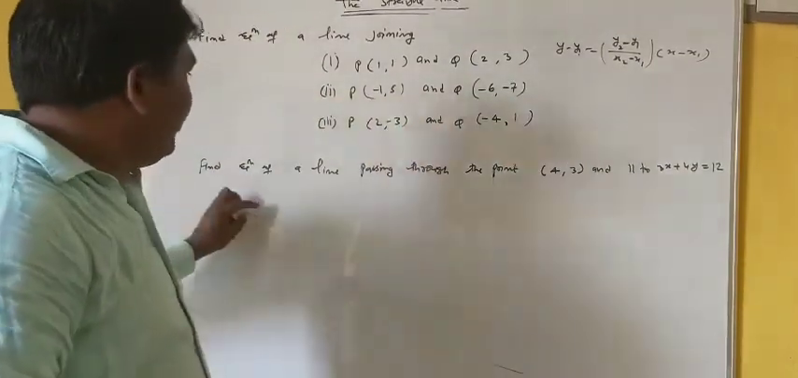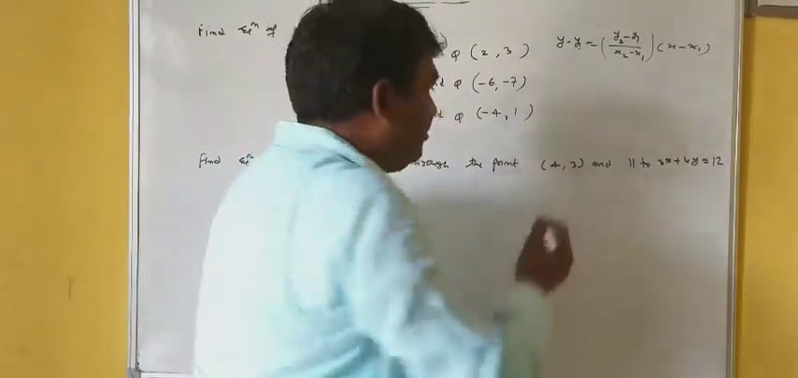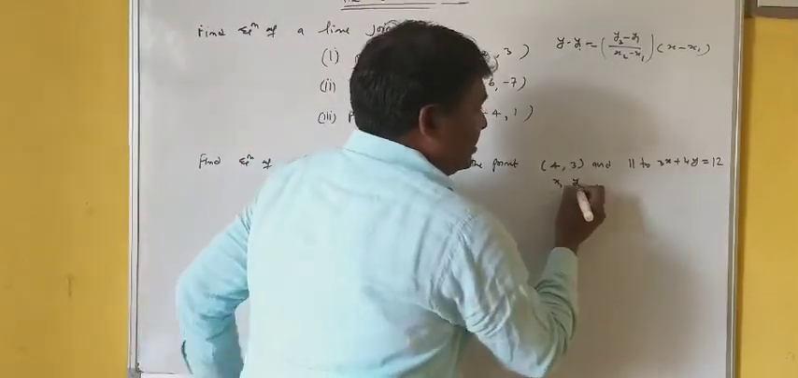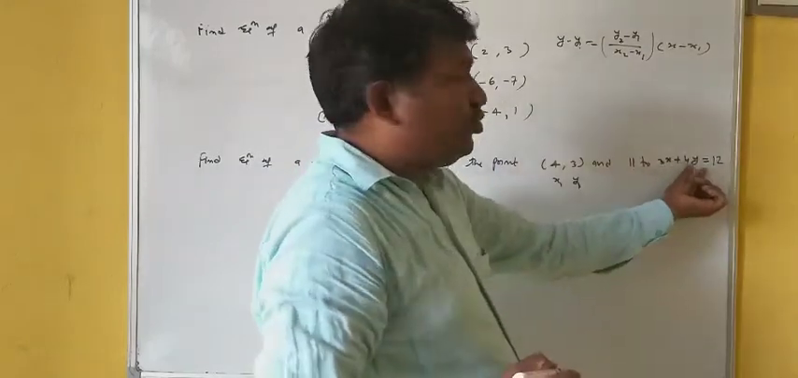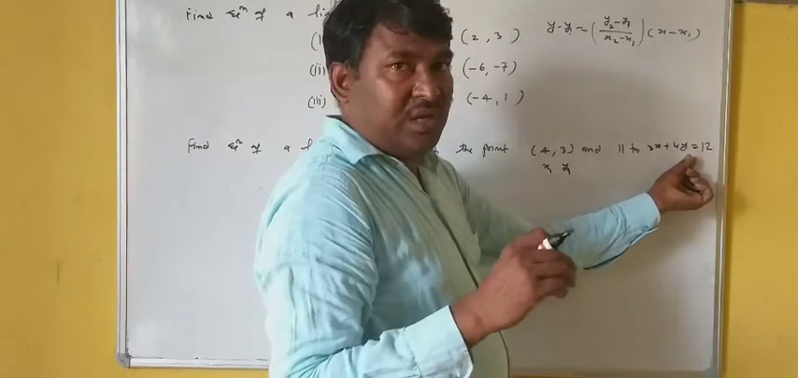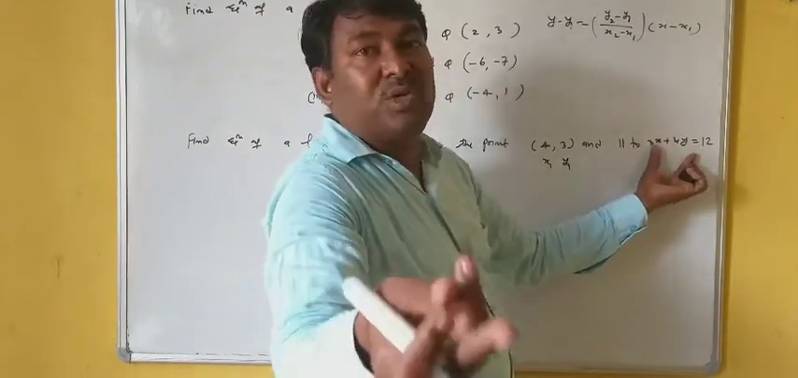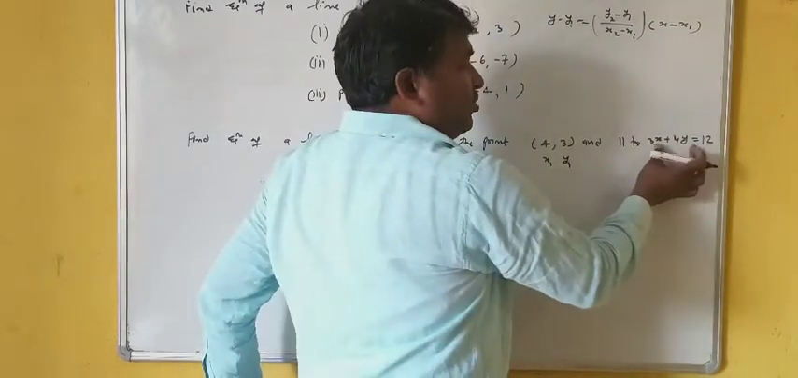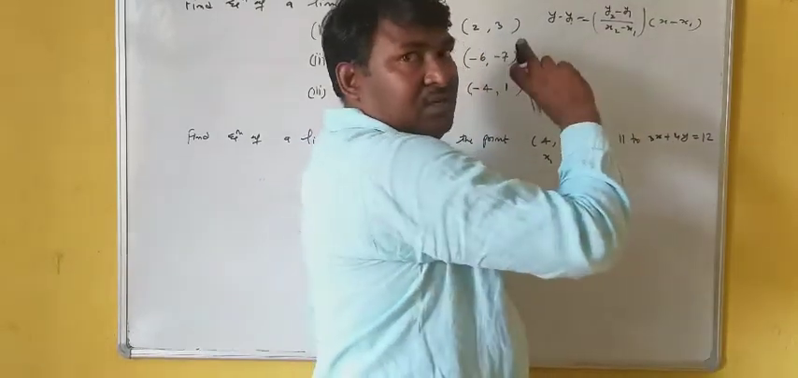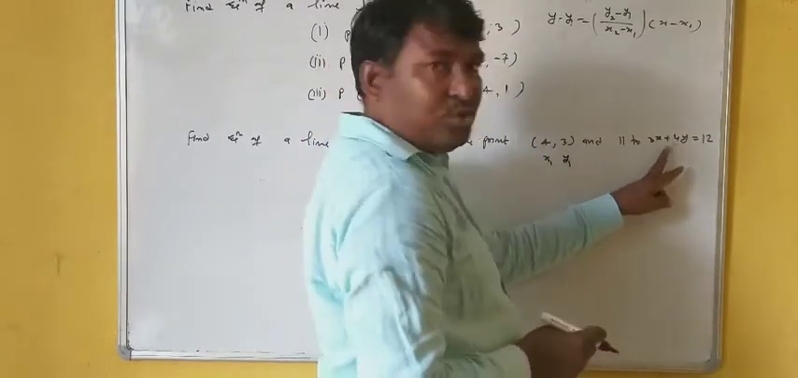Next one, find the equation of a line passing through the point (4, 3). A point is given, means x1, y1 is given, and parallel to this one. In the previous lecture, I have already explained how to calculate the slope of a line which is parallel to one line. Suppose a line is parallel to this one, so that slope will be equal to the slope of this line. First of all, you can find the slope of this line.